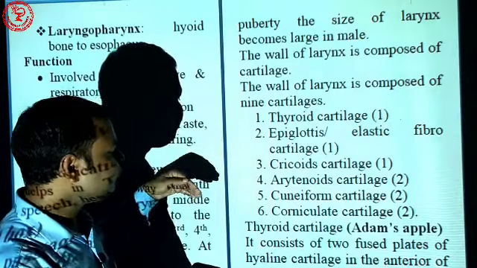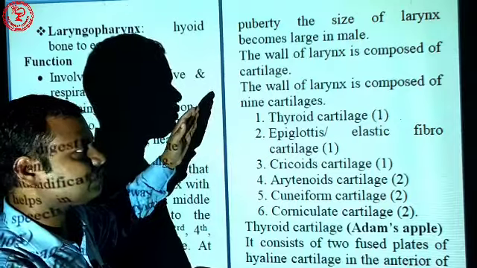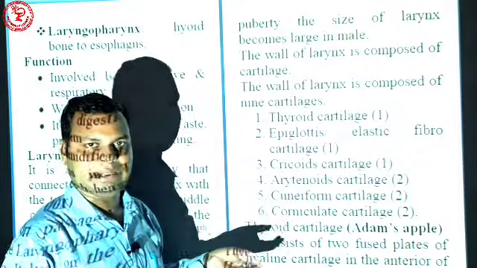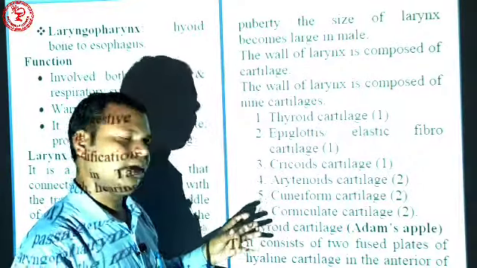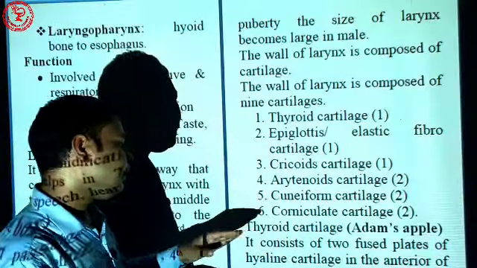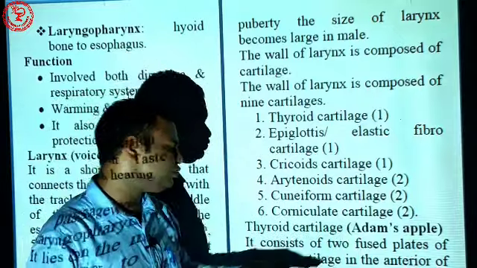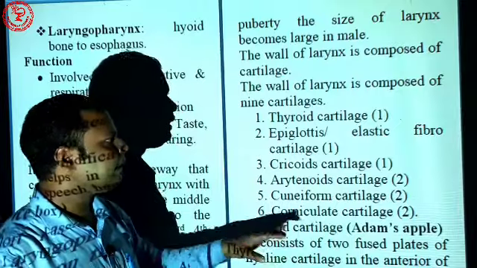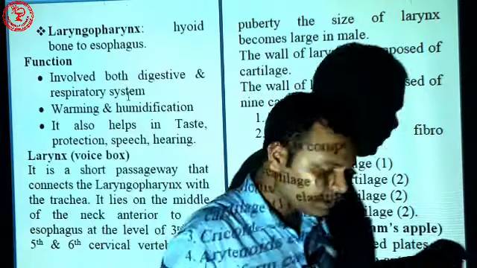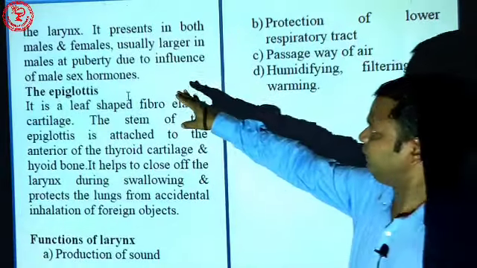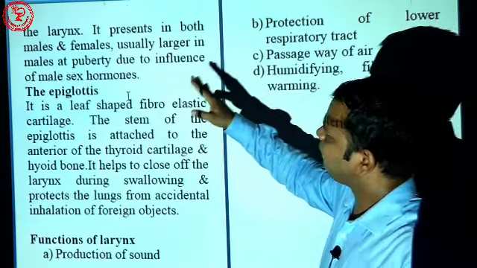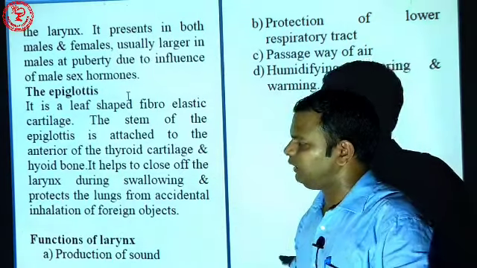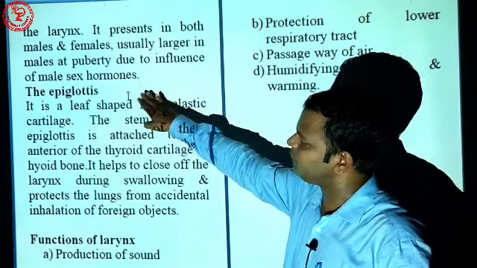Thyroid cartilage enlarges, and it looks like an apple, so it is called the Adam's apple. It consists of two huge plates of hyaline cartilage in the anterior of the larynx. It is present in both male and female, but usually enlarged in males due to the influence of the male sex hormone.